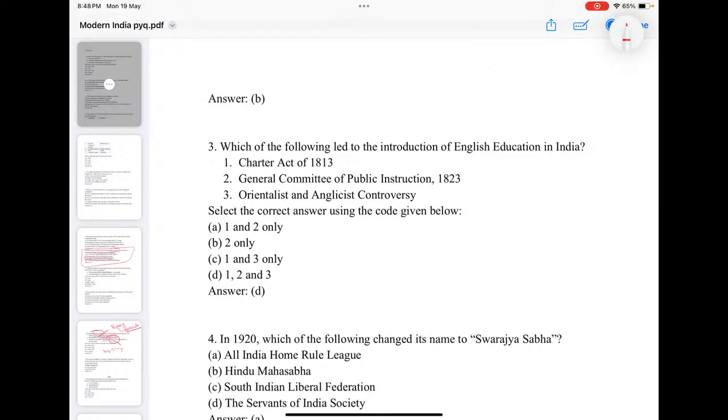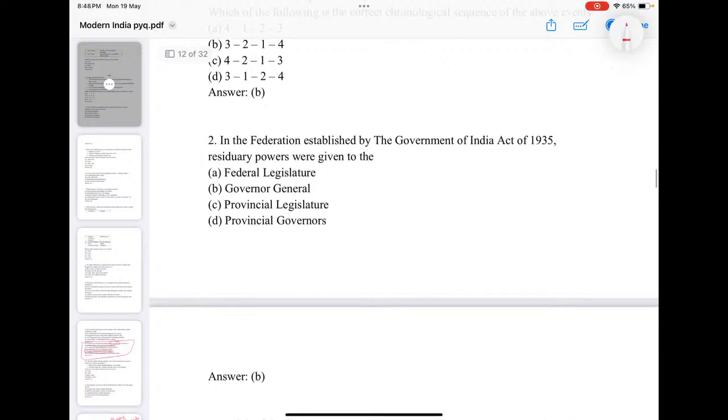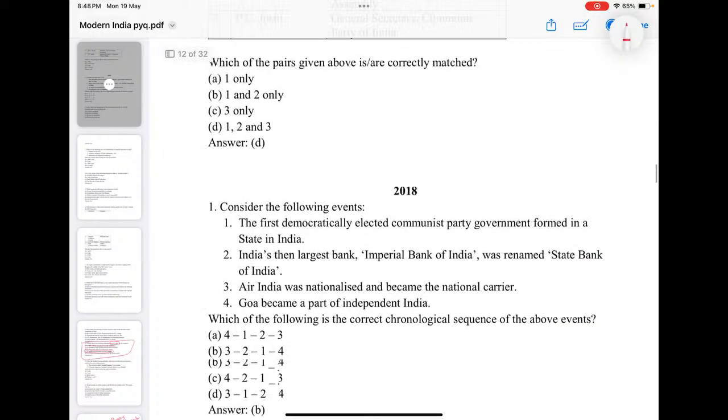Which of the following led to the introduction of English education? Charter Act 1813, General Committee of Public Instruction, Orientalist-Anglicist controversy, all led to the introduction of English education here. In the federation established by the Government of India Act 1935, residuary powers were with the Governor General. So go for the features. In the center and states, who are powerful under this system. Why was the 1935 Act rejected by Congress? If you look into that, you will find the answer.